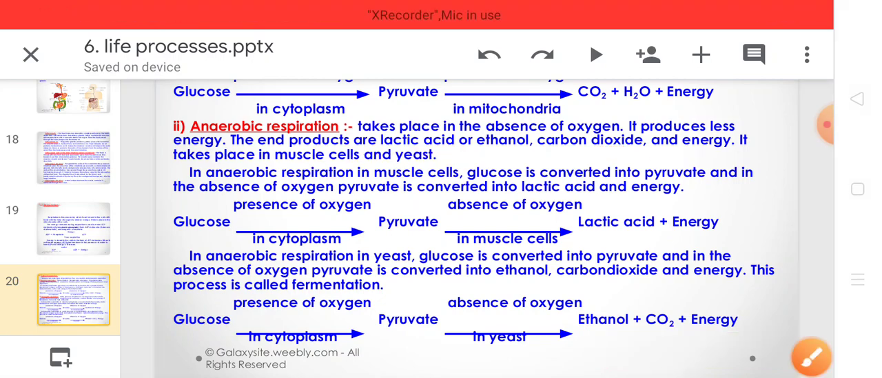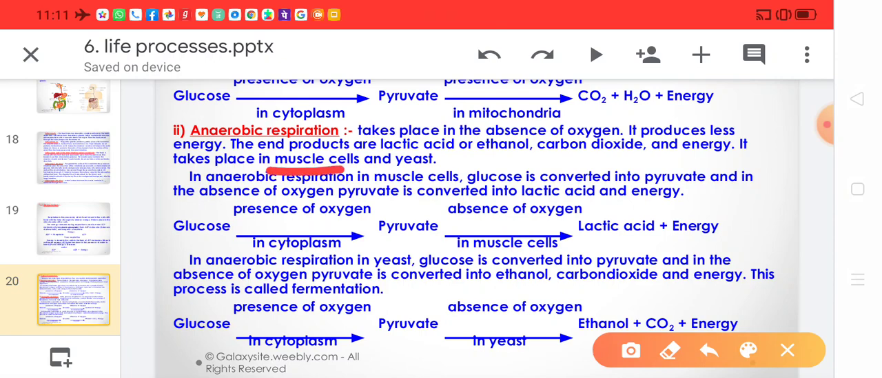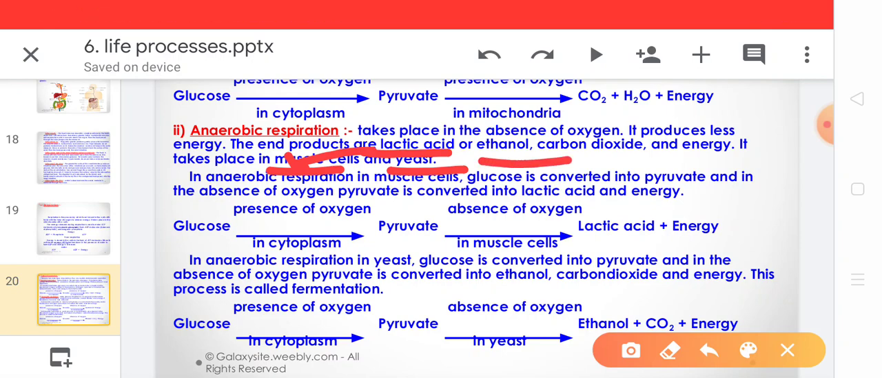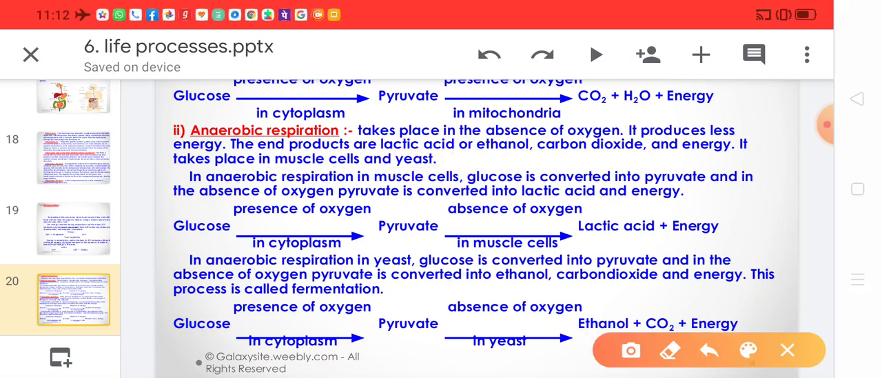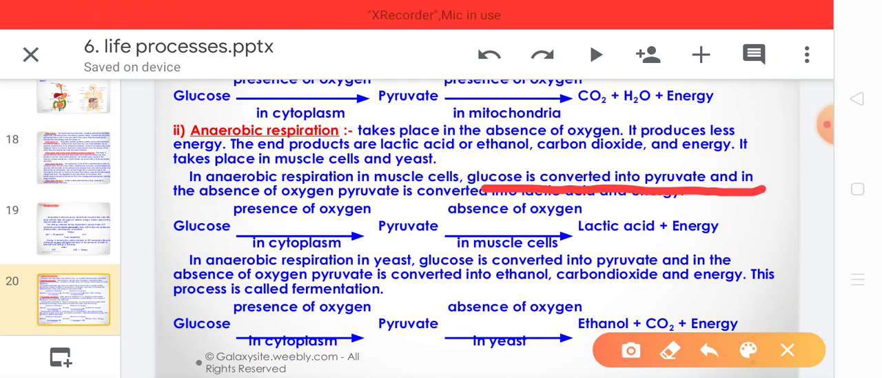It takes place usually in the muscle cells and yeast. When lactic acid is formed, it occurs in the muscle cells, and when alcohol is formed, it is in the yeast cells. In anaerobic respiration, in muscle cells, glucose is converted into pyruvate. This occurs as usual, as we have studied in aerobic respiration also, glucose is first converted into pyruvate or pyruvic acid, and then this pyruvate enters into the mitochondria in aerobic respiration where the breakdown of pyruvate occurs.